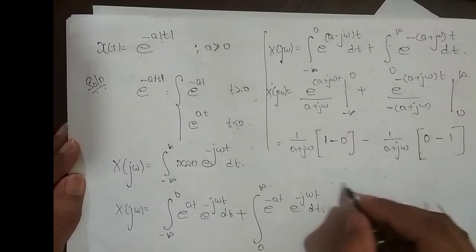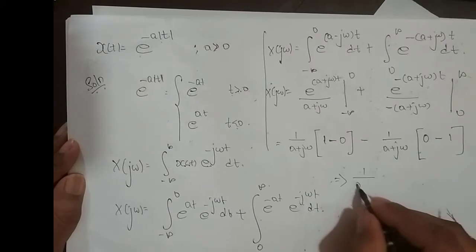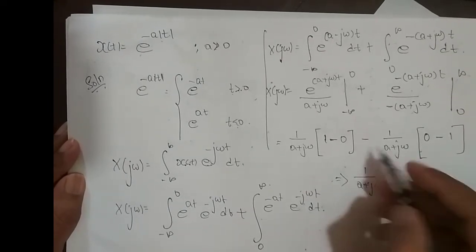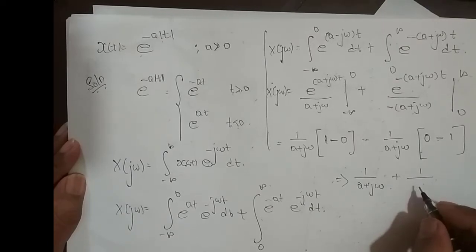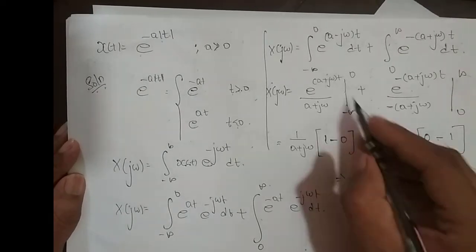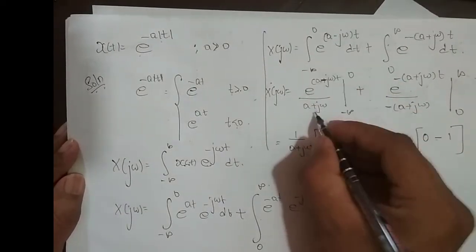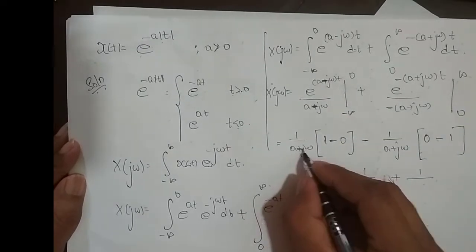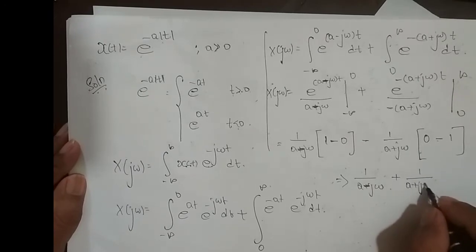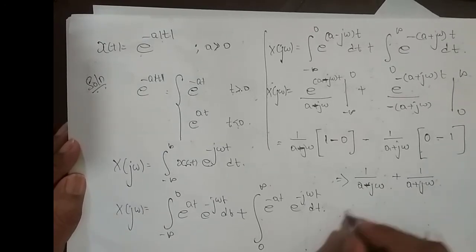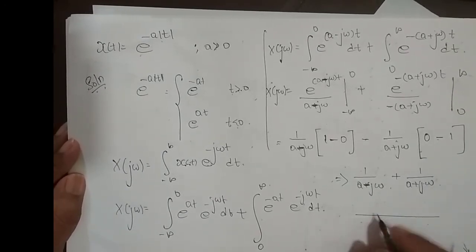So this is equal to 1 divided by (a−jω), and minus into minus plus 1 divided by, sorry, this is a minus, this is a minus, so (a+jω). Okay.